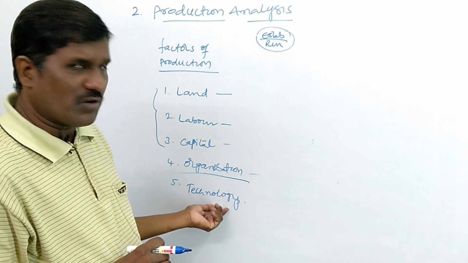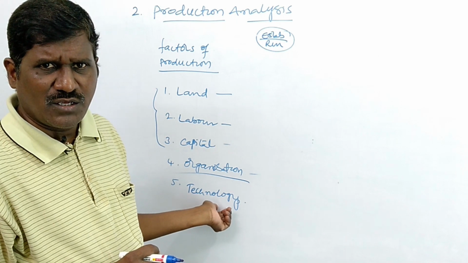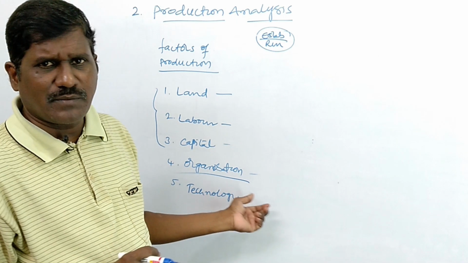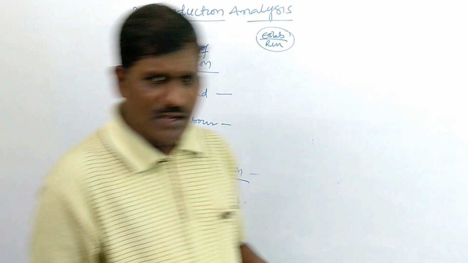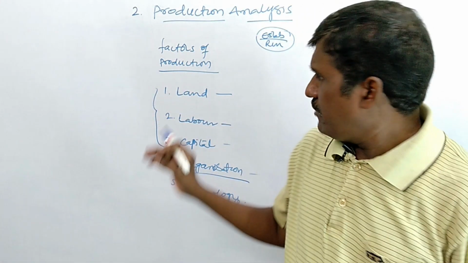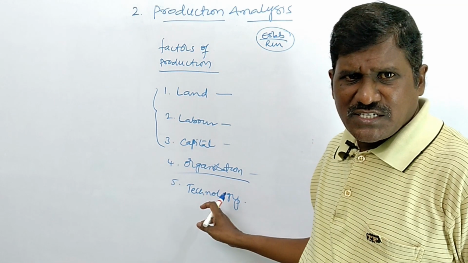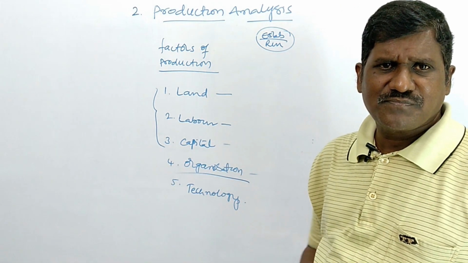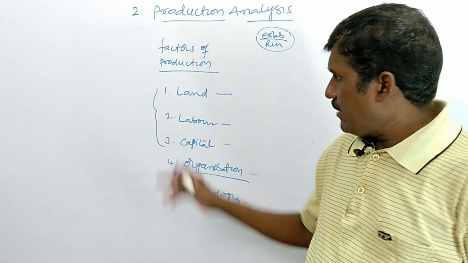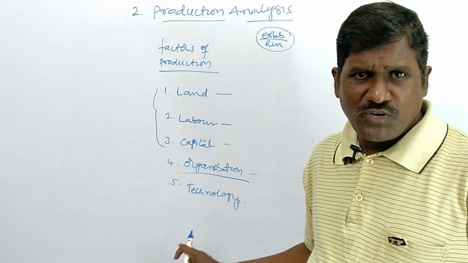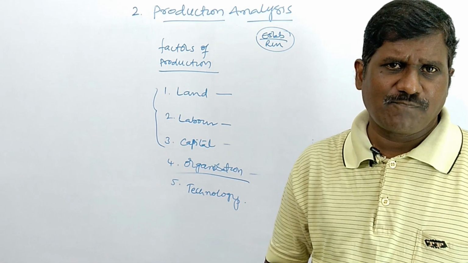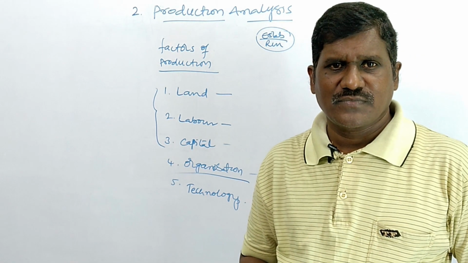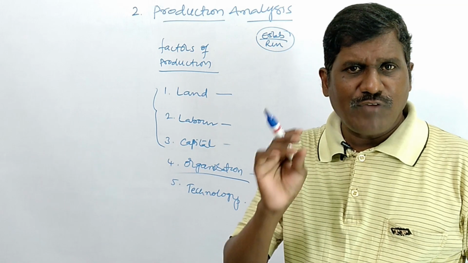And sometimes, if you want to increase production more and more, we use technology in the process of production. Can these factors be used without cost, free of cost? No. When we use these four factors of production, we have to pay the remuneration of the factors of production, or factor pricing.